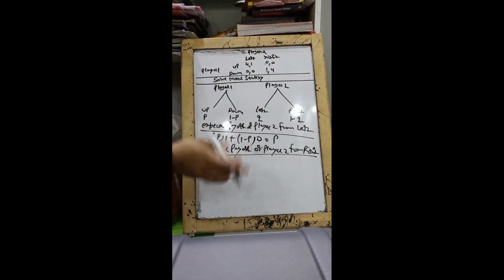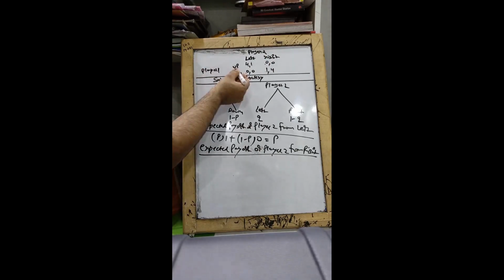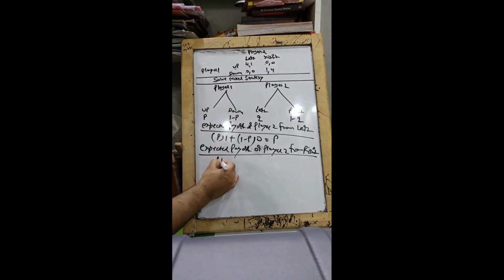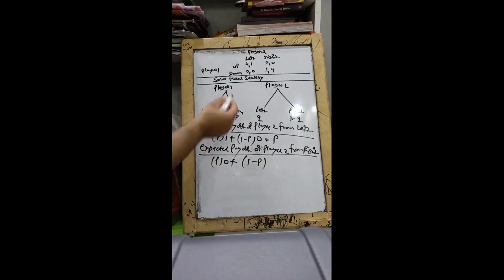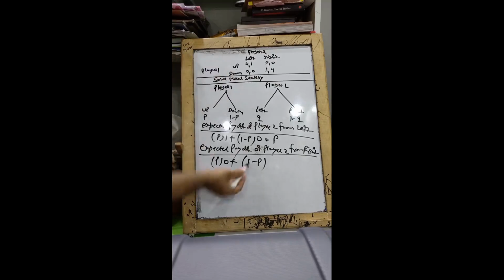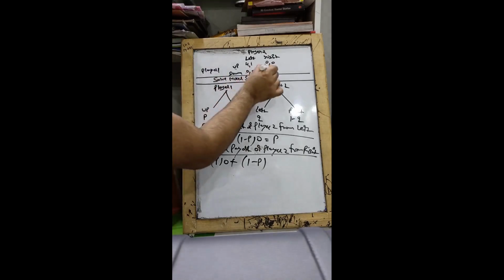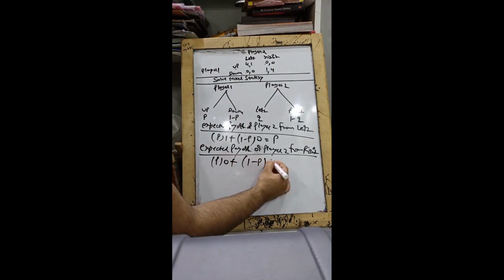His expected payoff again shall depend upon what player 1 does. If player 1 goes up, the probability p, player 2 is gonna get a 0. Now if player 1 goes down, the probability of which is 1 minus p, then player 2, who has committed himself to go right, is going to end up with 4.